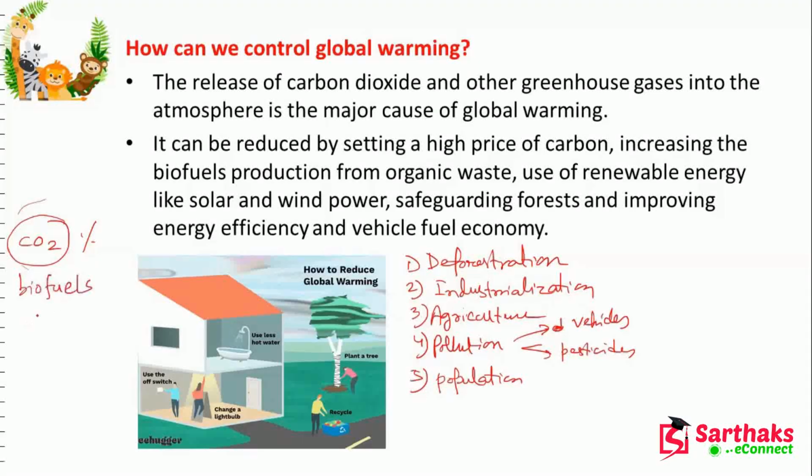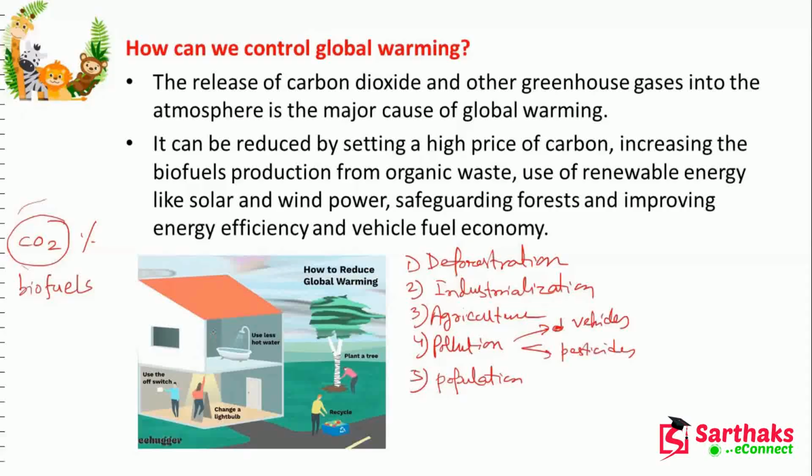Because now we are using diesel and petrol and so many other fuels, and also we are using wood somewhere, and we are using coal. So if we are using biofuels, at that time we can reduce the production of carbon dioxide, right?